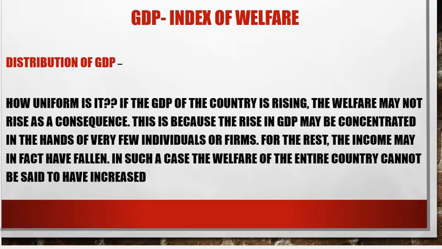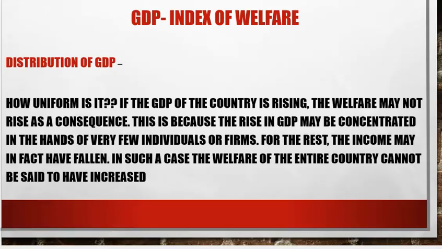The GDP is increasing, but welfare is not, because that GDP increase is in the hands of very few individuals, firms or rich people. So for the rest, the income may have fallen or may have remained constant. So in case GDP का increase अगर uniform है, then it is surely an indicator of welfare. But usually it is not uniform.